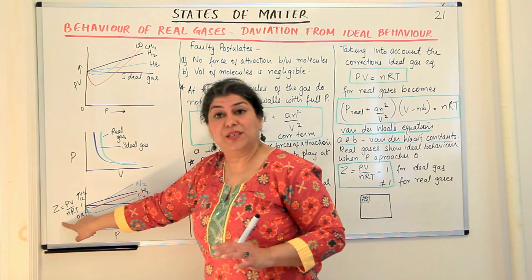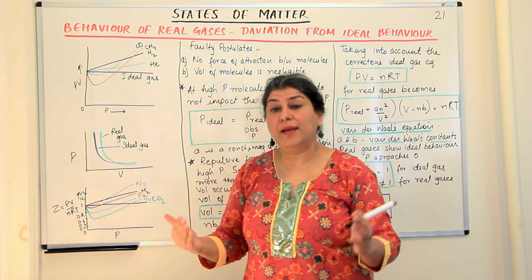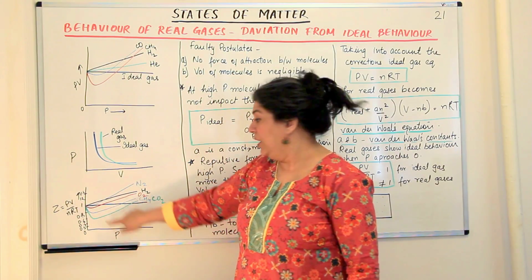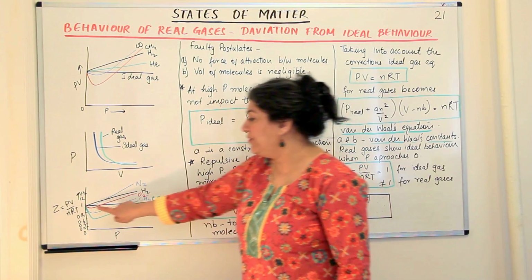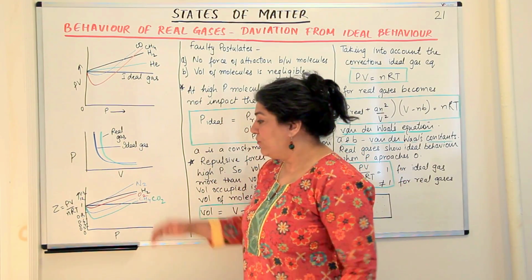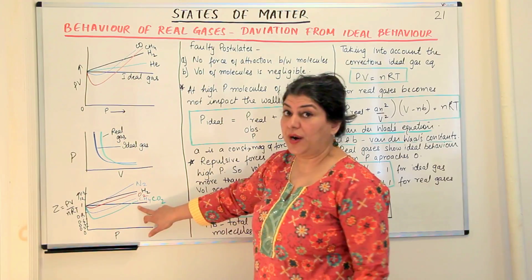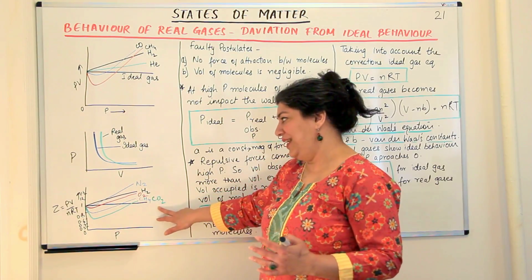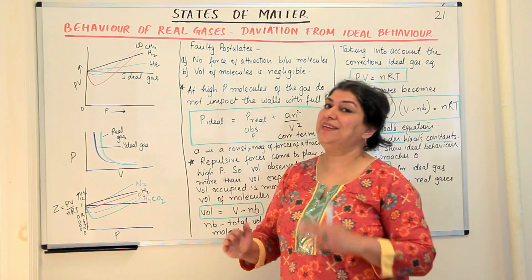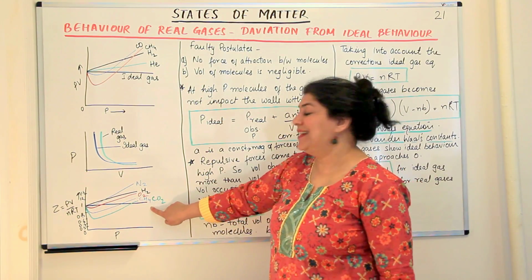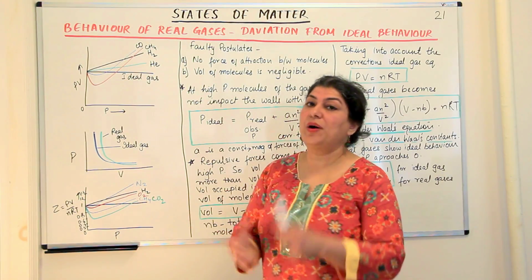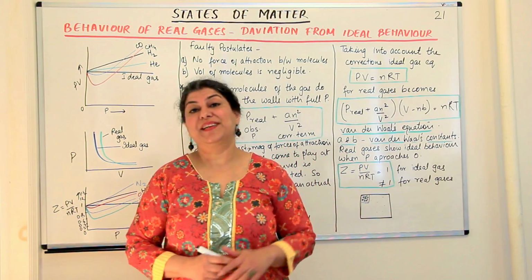But compressibility factor should always be 1. So if we plot a graph between compressibility factor and pressure, we should get a straight line with the value 1 of the compressibility factor for ideal gases. And we find for real gases, again, the curve we obtain does not coincide with the ideal gas curve. The reason for this and more about compressibility factor I'll tell you in the next video.